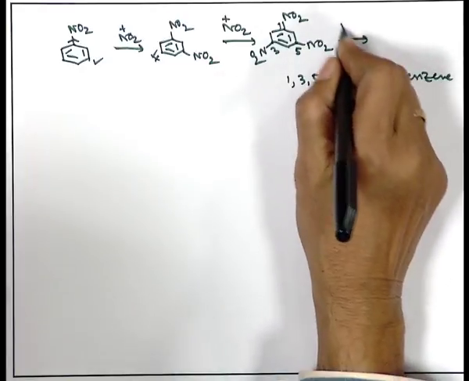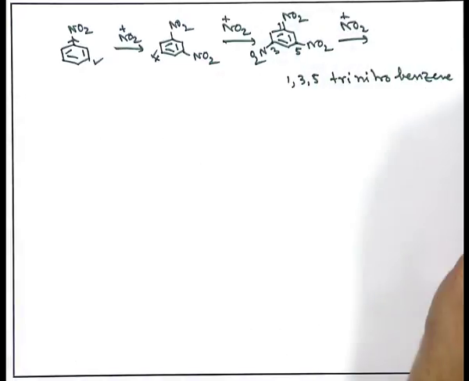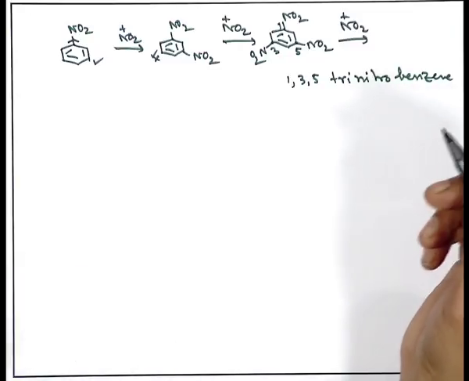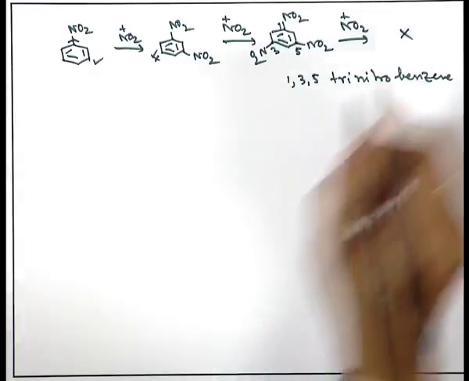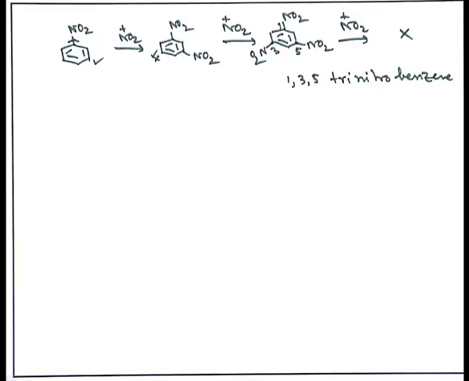and when all this is done, if I do further nitration, then the question comes where it will go. Actually, now there is no vacant position available over there, and this will not be a good way to proceed further, because an awkward mixture of several things will take place. So, there is no activation or help by the group already present in the benzene ring. So, this is the general rule for orientation.